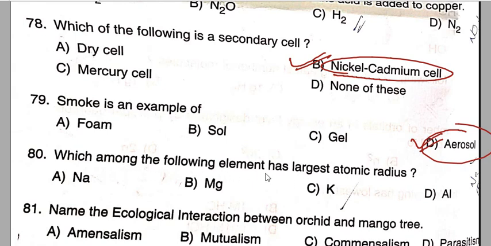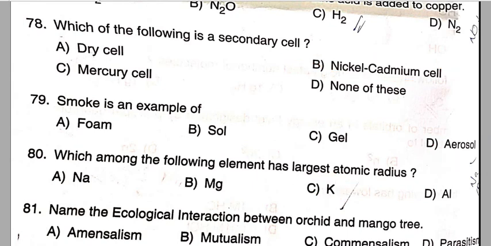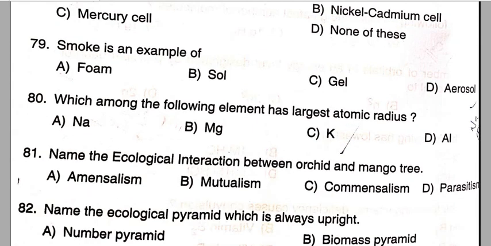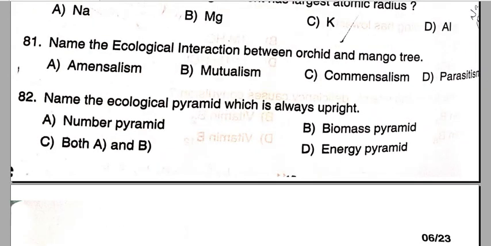Which among the following elements has the largest atomic radii? Among these, potassium has the largest atomic radii. Option C is the correct answer. Question number 81. Name the ecological interaction between the orchid and mango. That is commensalism. Option C is the correct answer.